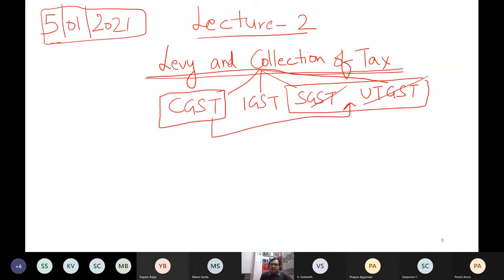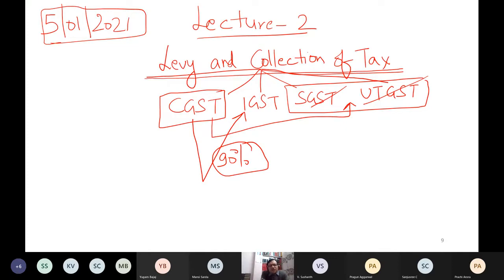So we will not do SGST and UTGST, and these are not in the course of any level, only CGST. IGST is in our course, but in fact even in IGST 90% of CGST is applicable as it is. So 90% of the provisions which are applicable for CGST are applicable for IGST also, and that is why the CGST Act is the lengthiest as compared to other acts of GST.